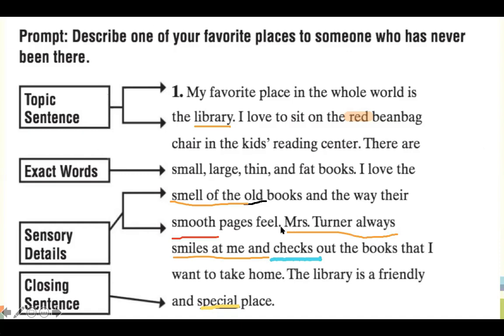Good girl, Tui Chi. When I read this sentence, Mrs. Turner always smiles at me, I imagine a nice librarian smiling at me as she does her job and checks out my books. So when I read this, I can imagine this in my head. I can imagine a friendly lady smiling and checking out the books that I'm very excited about. Lots and lots of sensory details in here to help you really imagine being at the library with this writer. Good job.